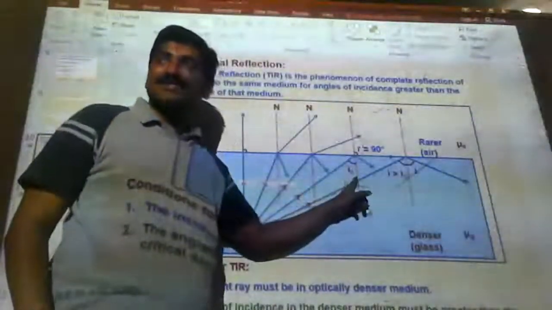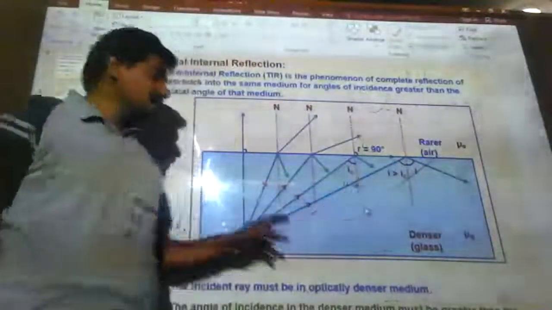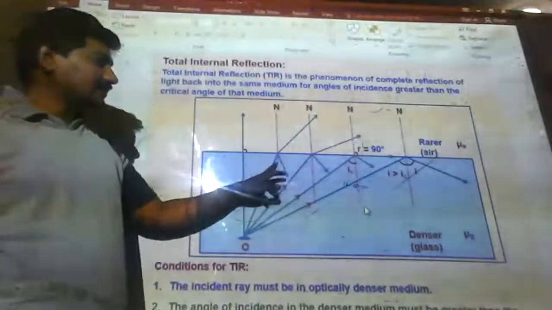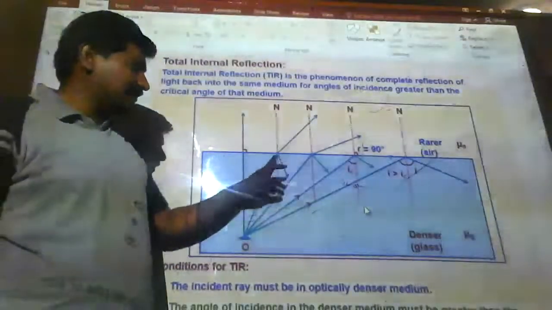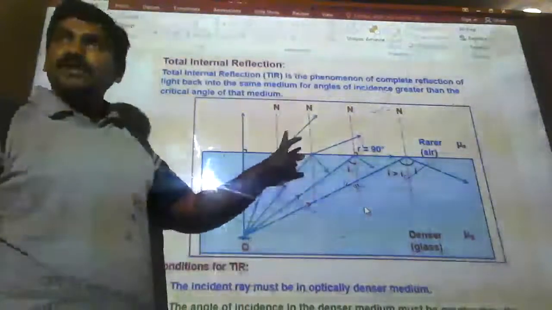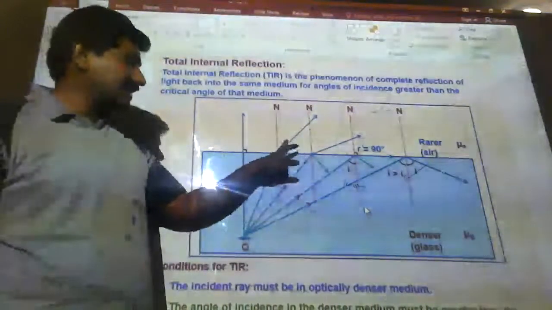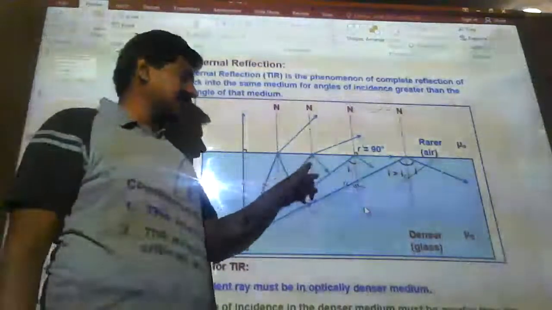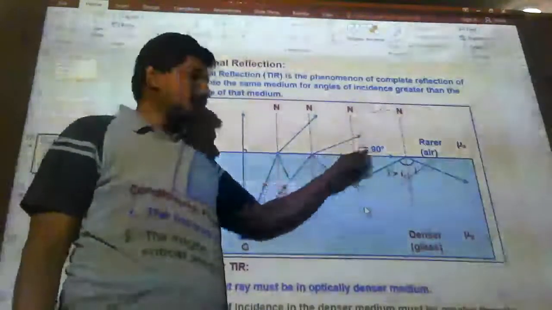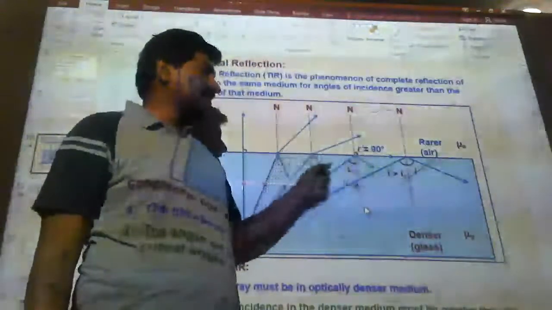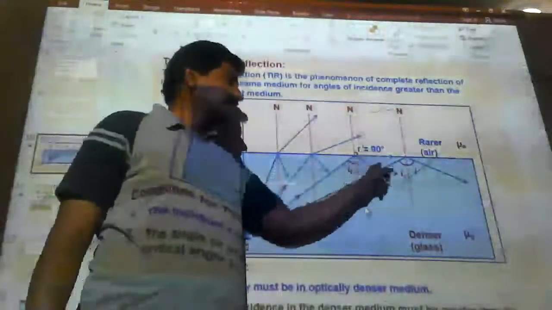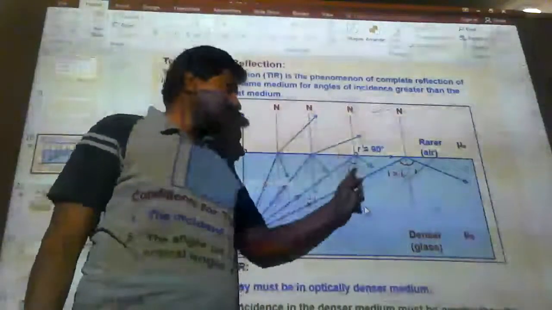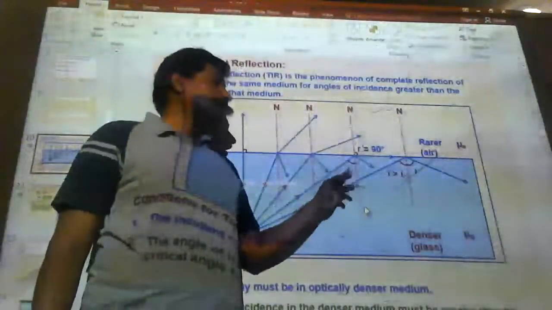This is the critical angle in this diagram. You can see here, in the first case, if you see vertically, it refracts straight. In the second case, the light ray is moving from the denser to rarer medium, and its refracted angle is this, but it is not 90 degrees. A little more I have increased the incident angle, and the light ray has refracted more. A little more I have increased the incident angle, then the refracted angle made 90 degrees with the normal. Then the corresponding incident angle is called the critical angle.